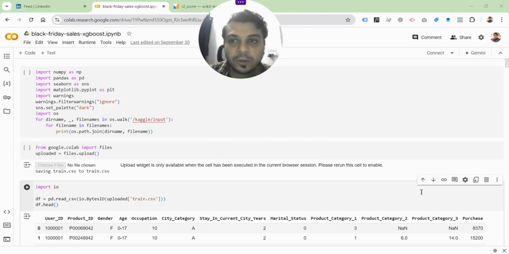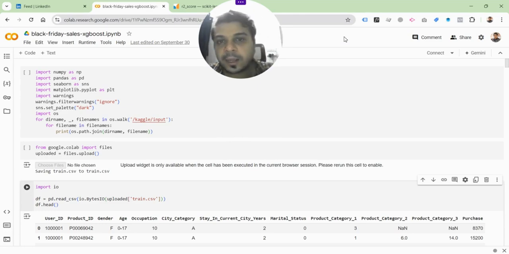Now let us actually talk about the environment that we're going to run the code in. This is called Google Colab, and this is very commonly used for Python. There are a lot of other environments or tools that you can use to run Python code, the most common being Jupyter Notebook, but that's going to run on your system. The advantage of Google Colab is that you don't have to download anything. You can just go to colab.research.google.com, as you can see here in the address bar, or you can just search Google Colab, and it's going to take you straight to this particular place here. Start a new notebook and start working on it.